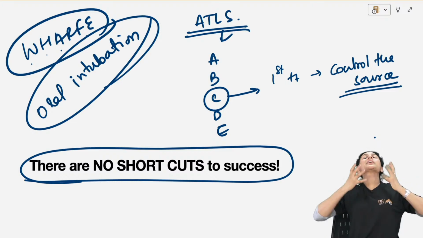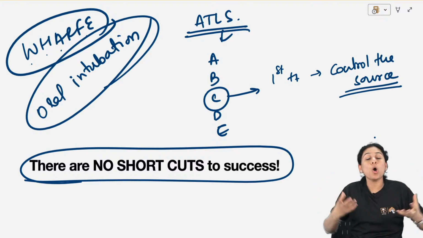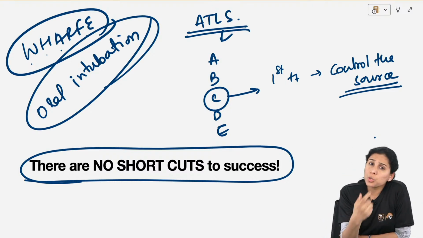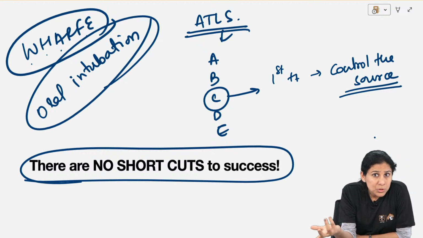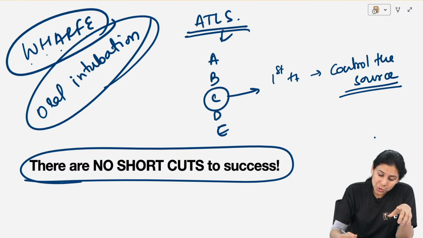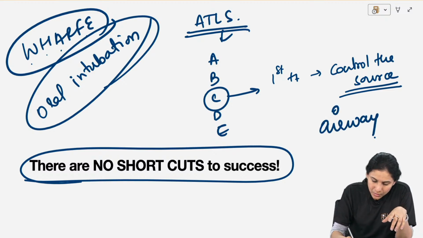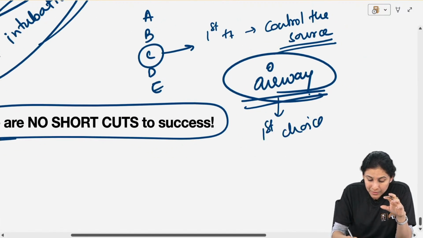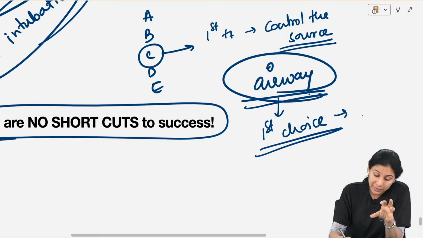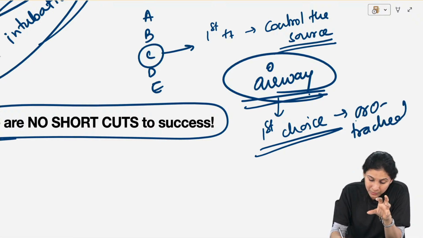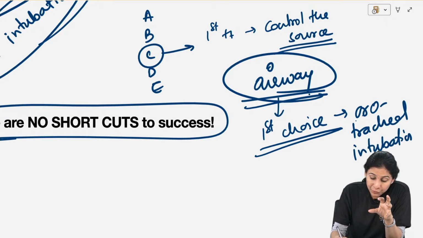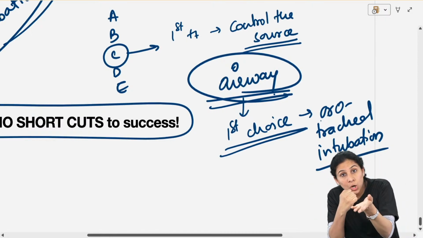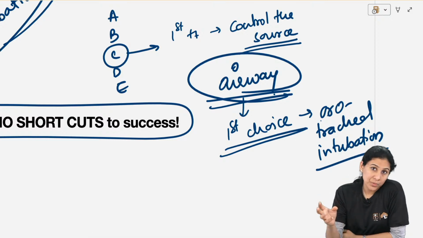If a patient has Ludwig's angina, meaning swelling in the whole neck and difficulty in breathing, can you only cut and put a tube? Can't you put a tube normally through the mouth? You can, right? So whenever you are choosing an airway for the patient, the first choice is always a non-surgical airway, that is a normal orotracheal intubation.